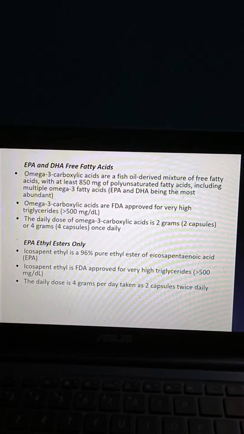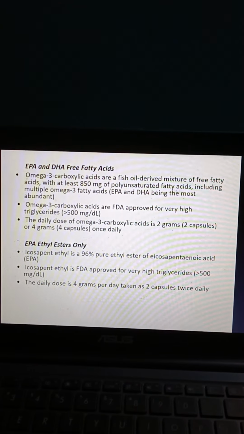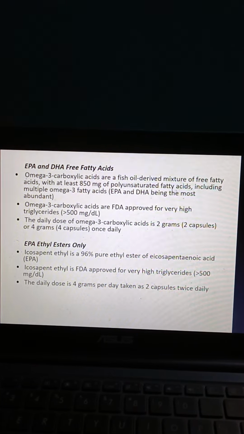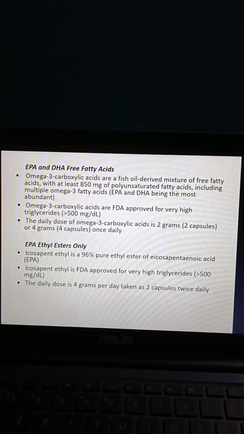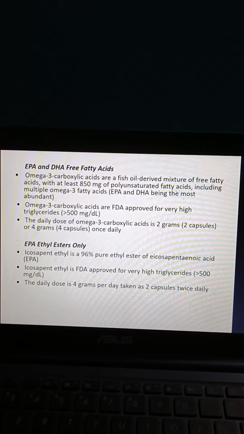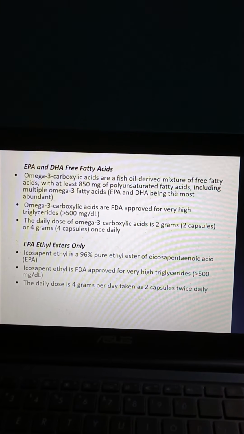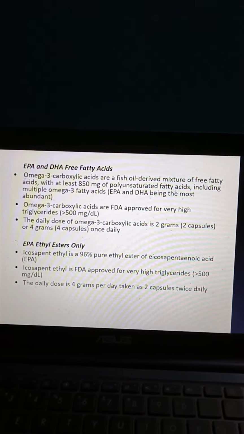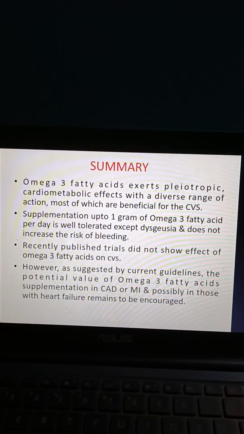The daily dose is 2 grams, 2 capsules, or 4 grams, 4 capsules once daily. Then EPA ethyl esters only. Icosapent ethyl is a 96% pure ethyl ester of eicosapentaenoic acid. It is FDA approved for very high triglyceride more than 500 mg per dl. The daily dose is 4 grams per day, taken as 2 capsules twice daily.